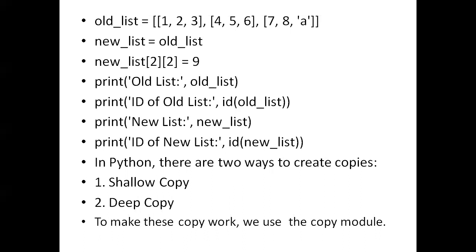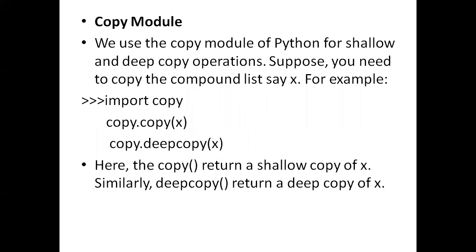Mainly in Python, we can create copies in two ways: one is called shallow copy, and the other is called deep copy. Shallow copy is nothing but the simple copy method. If you do any copy operation, by default it will take a shallow copy.